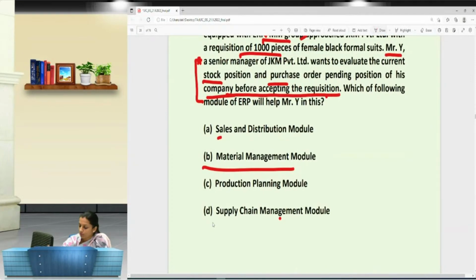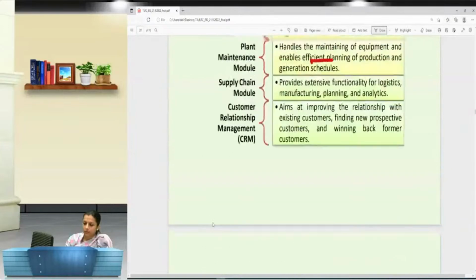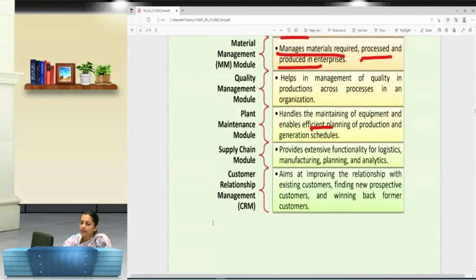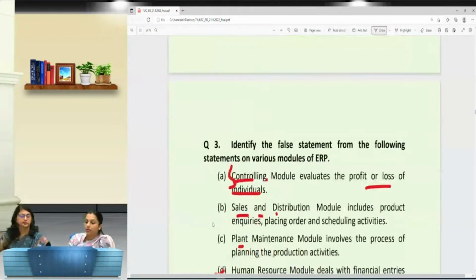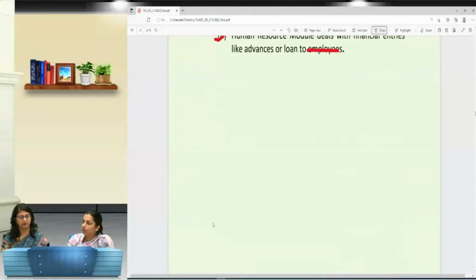So when I talk about the supply chain management, it has extensive functionality for logistics, manufacturing, and planning and analytics. So if he is not yet planning for that, he's just looking for the material, whether the material is there in my company, whether I can go for further requisition or not, whether I can accept the order or not.